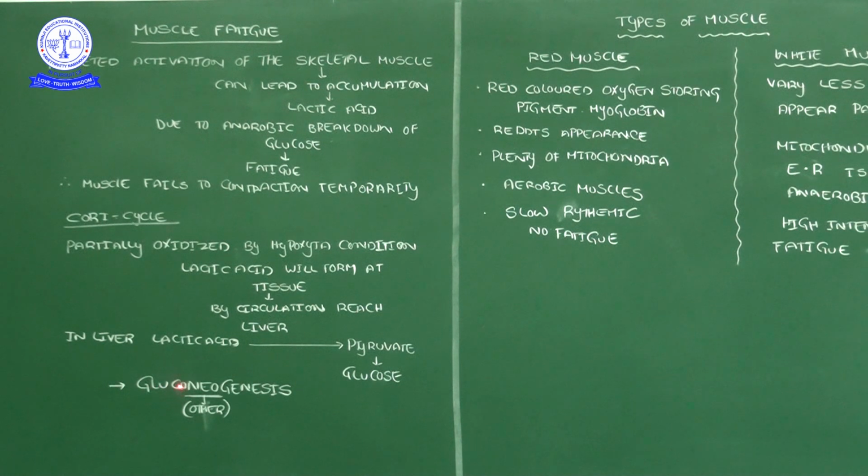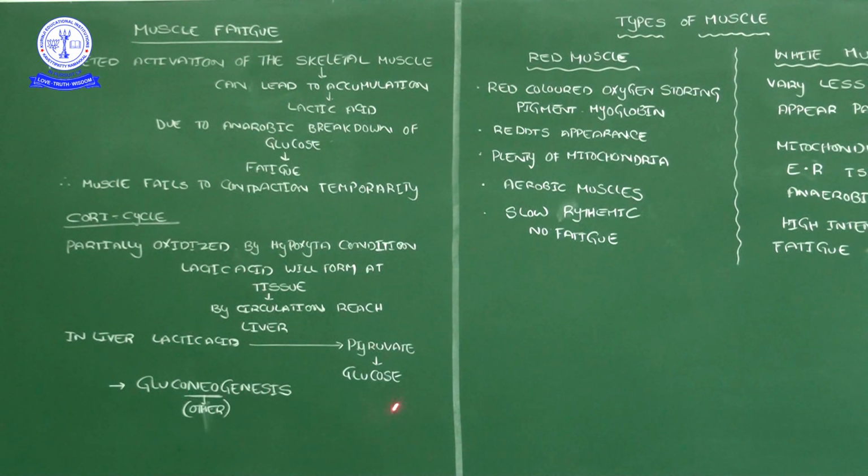Here, gluconeogenesis: genesis means generation, neo means other, other substances. If glucose is forming from substances other than glucose, such a type of mechanism we call gluconeogenesis.